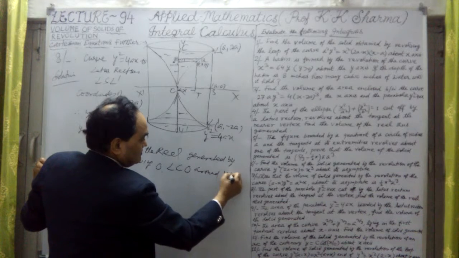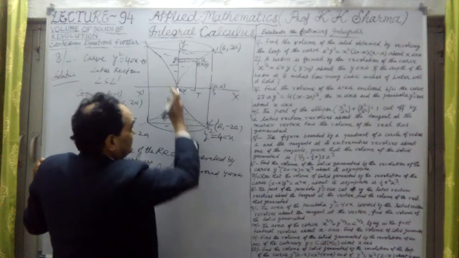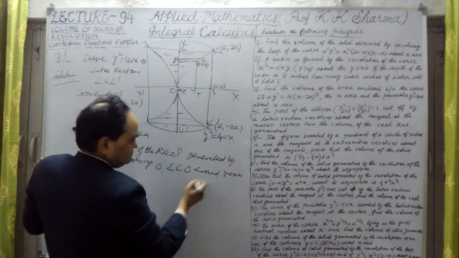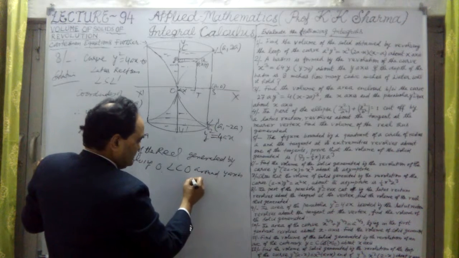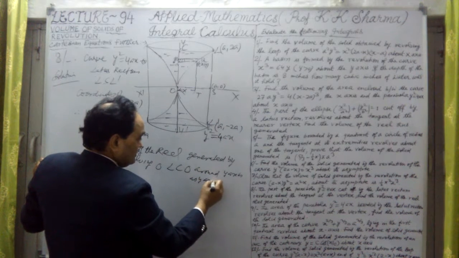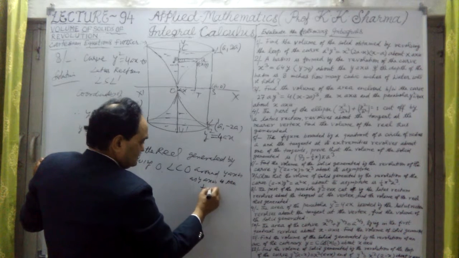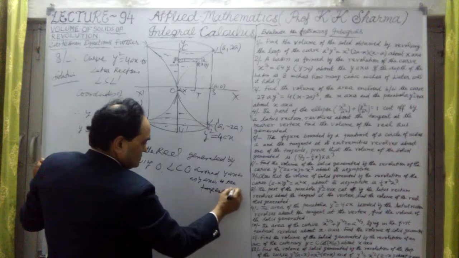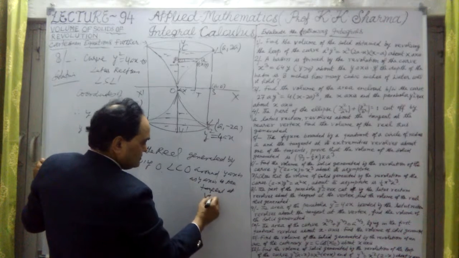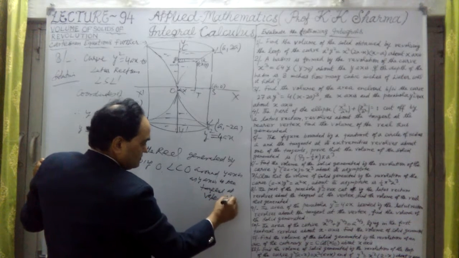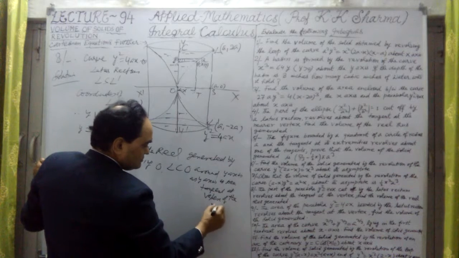Okay, this is around the tangent, around the y-axis. Let me take the y-axis. Why the y-axis? Because the y-axis is the tangent to the parabola at the vertex. As the y-axis is the tangent at the vertex of the parabola, at the vertex of the parabola.